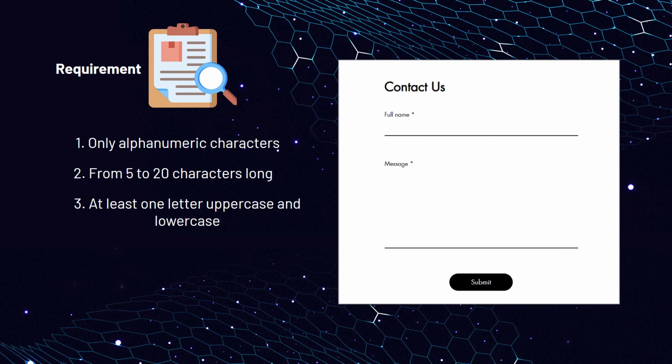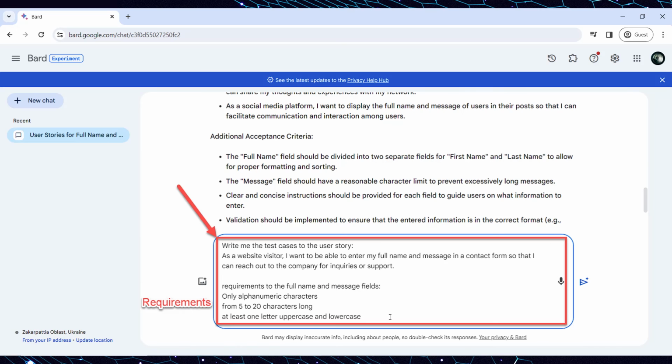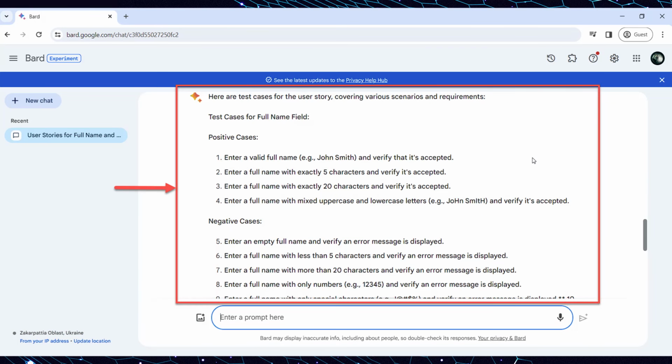After generating the user story for the Contact Us form, you navigate to the Bard AI and input the next prompt. Write me the test cases for the user story. Also, you copy-paste the corresponding user story and add requirements of it to the prompt. And Bard responds, providing a list of test cases for the user story. Important to know that the answer already consists of positive test cases, negative test cases, and additional test cases, which save time for specifying additional details.